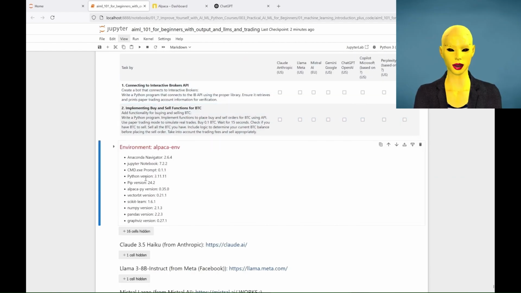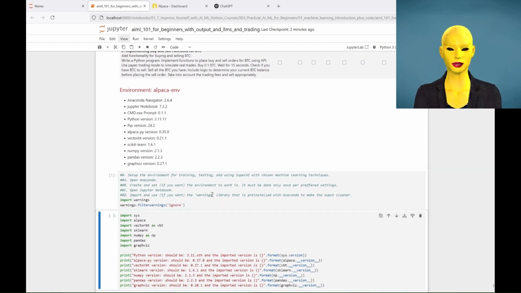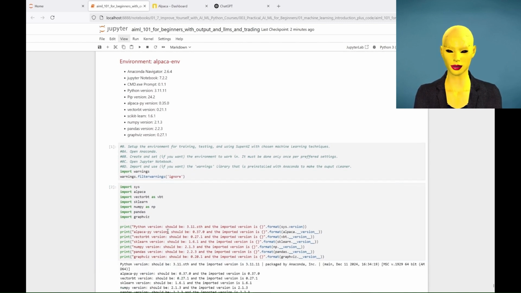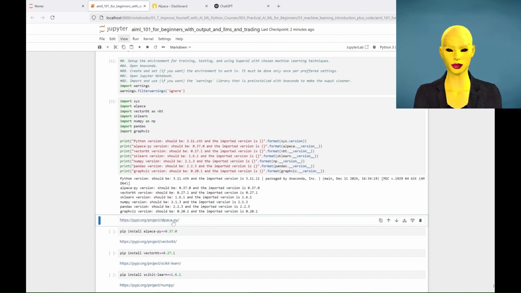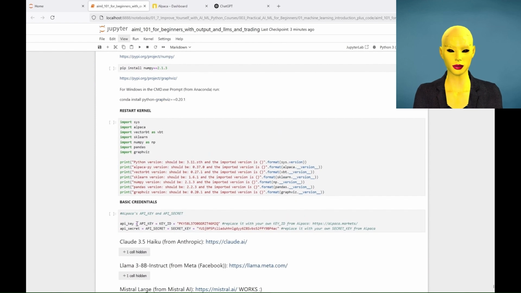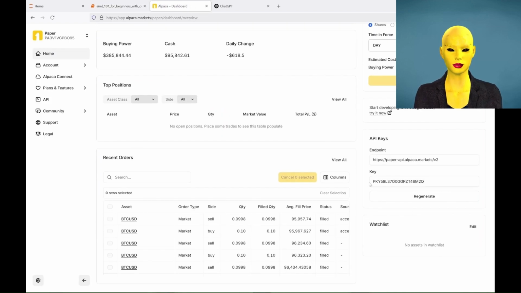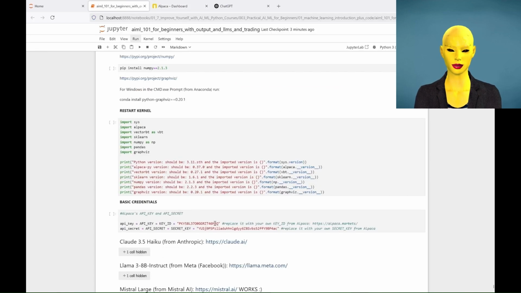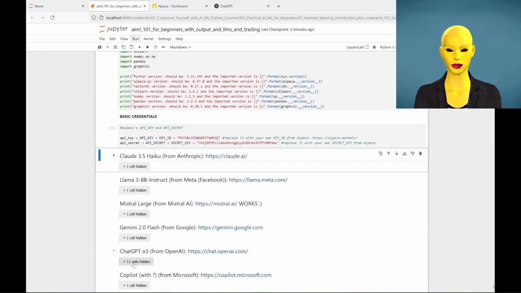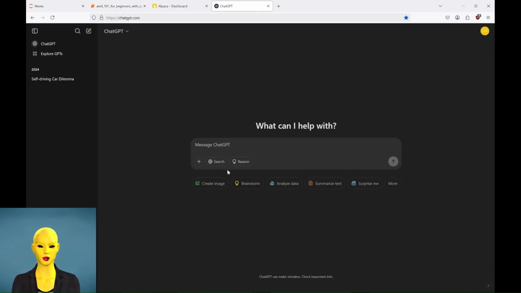As usual, we're using Python. And we have our environment created in Anaconda with all the necessary libraries already installed. If you're not sure how to set up this environment, feel free to check my previous tutorials on Python, Anaconda, Alpaca, etc. Here, as you can see, we have everything we need, including our Alpaca API keys. So we can start prompting ChatGPT and see how good this free model is at the moment. To use this new O3 mini model with web searching and reasoning capabilities, which are the latest improvements in the world of AI, we need to check the search and reasoning features under the prompt line.